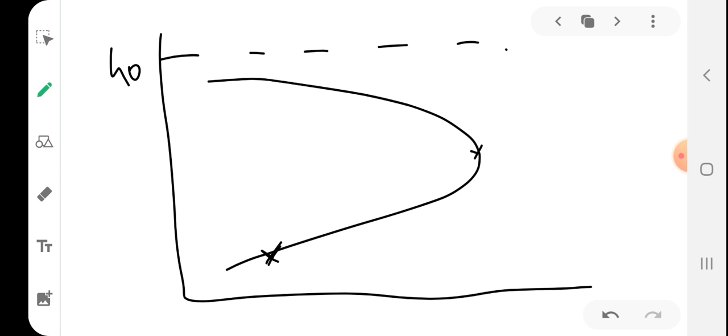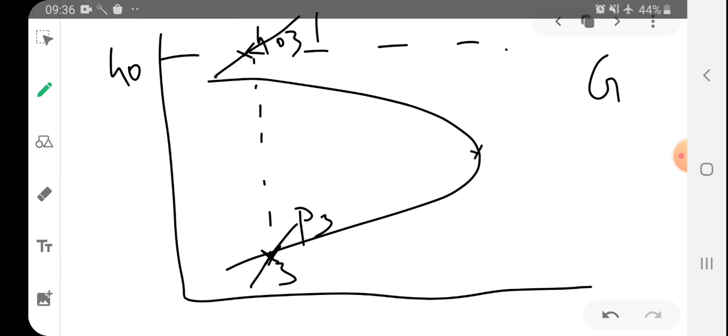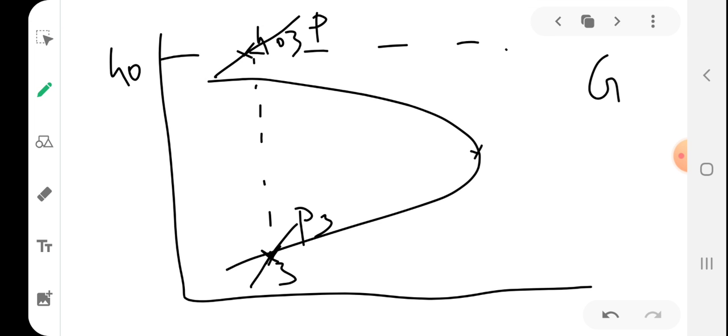I am taking this as point 3 with the same mass flux G. This H03 corresponds to this point, this will be H3, the pressure value will be P3, and the stagnation pressure will be P03, right? So this particular static enthalpy value is H3.